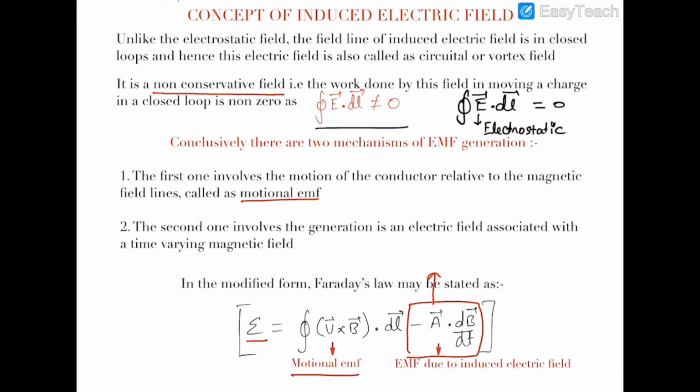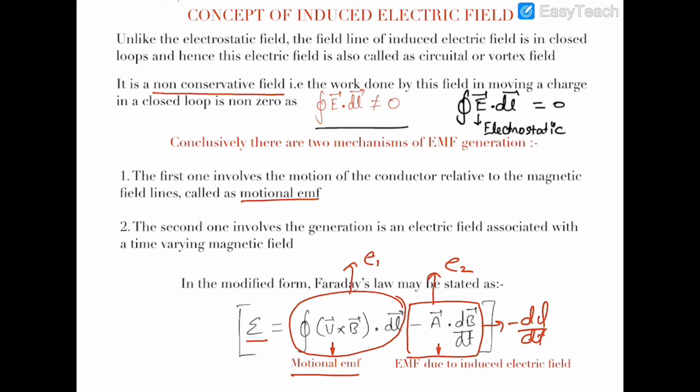This is E2 and this is E1, so actually I am adding these two. This minus sign is already with E2. So E2 is minus A dot dB by dt, where A dot dB by dt is d phi by dt. So actually this is minus d phi by dt. Okay, so these are the two reasons of EMF generation in some space or in some conducting region.